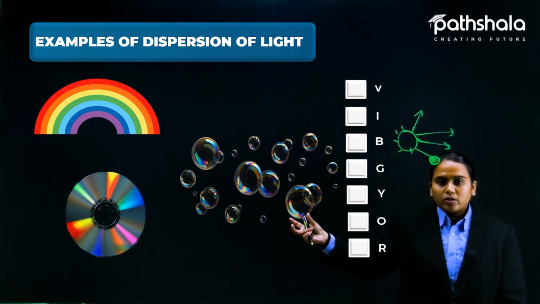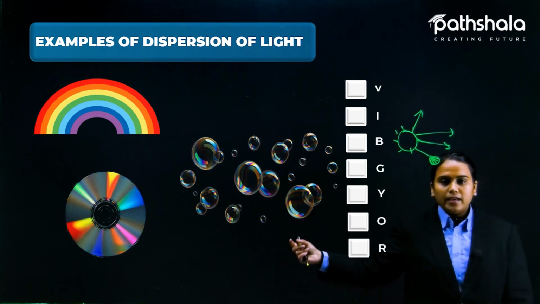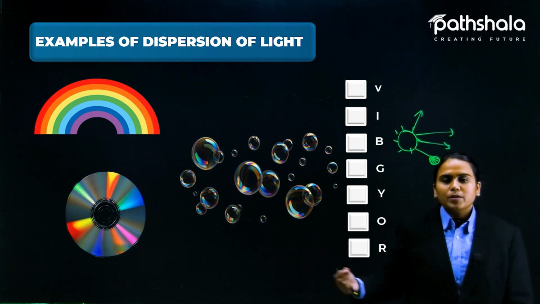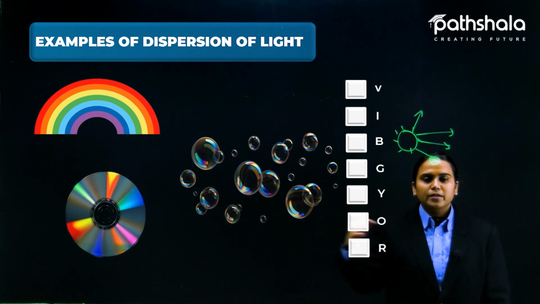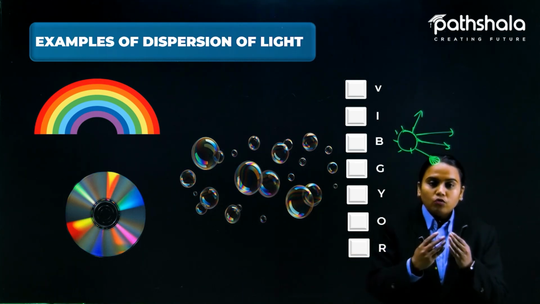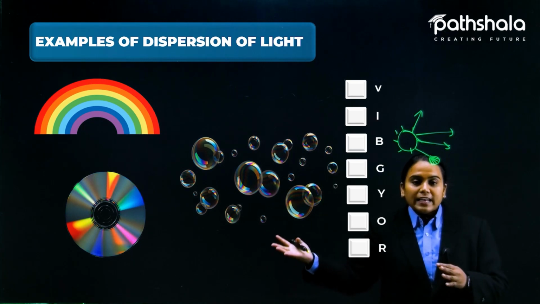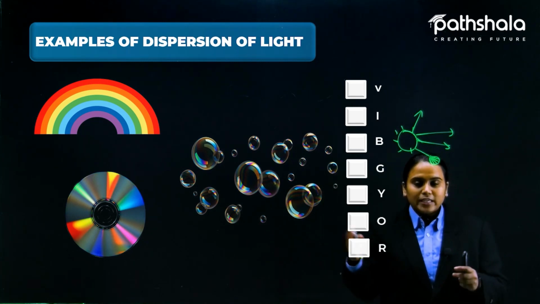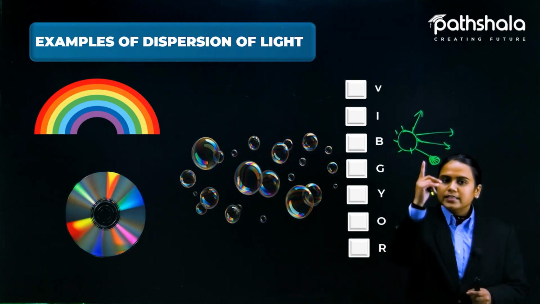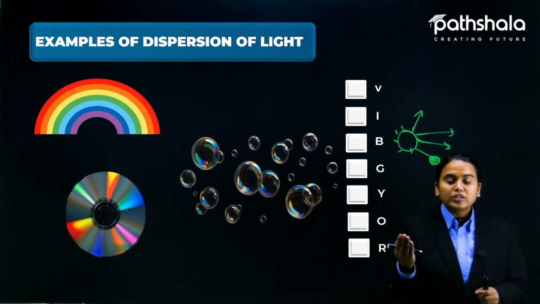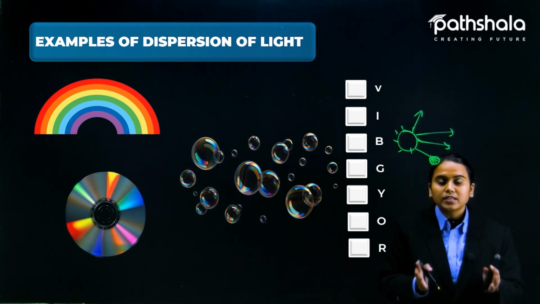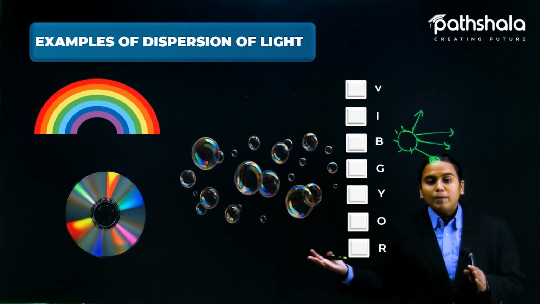In water droplets also, like the thing we used to play with in fairs. When you go to a fair, you must have seen the person who comes with bubbles, right? So when light is thrown on them, it feels like a colorful thing. It seems very beautiful. But what phenomenon is working here? The same thing: the light passing through the transparent medium is splitting itself into 7 constituent colors, and that gives you a Vibgyor.